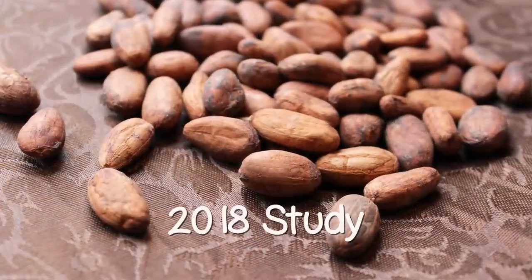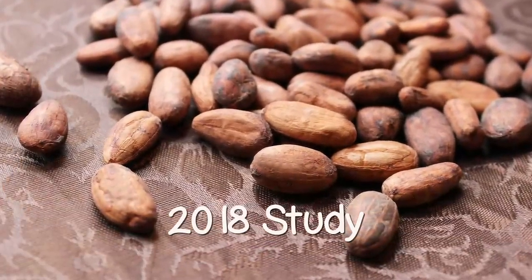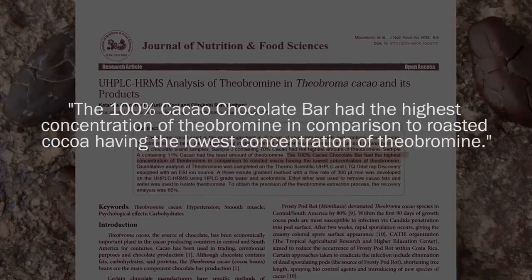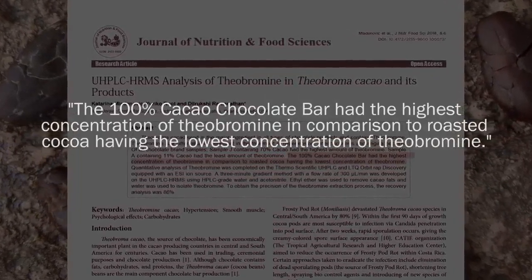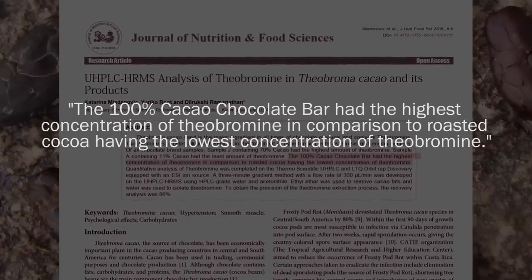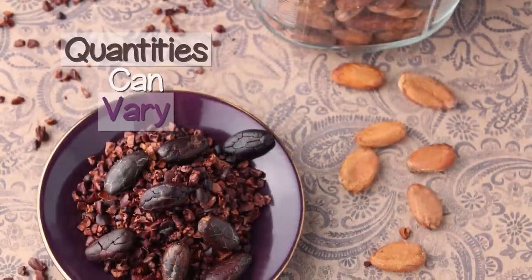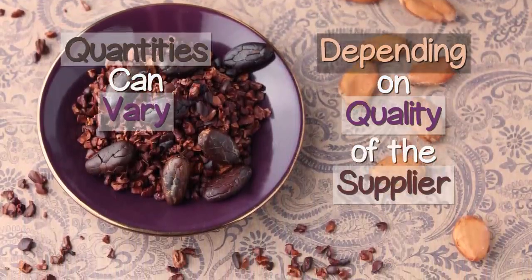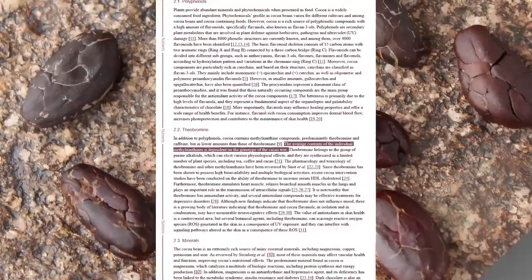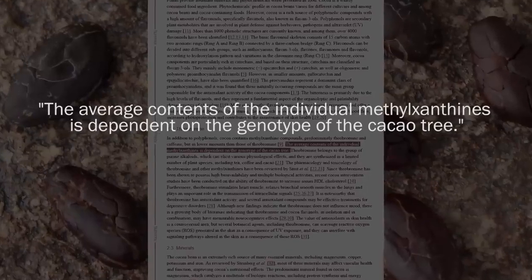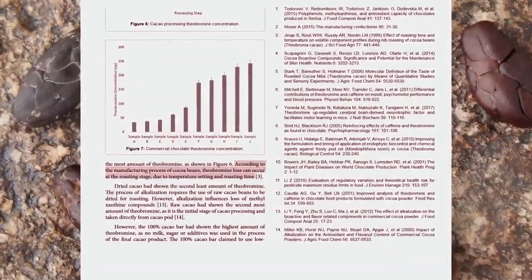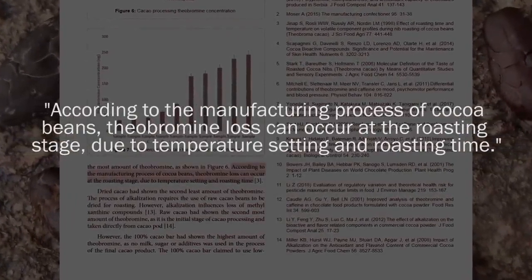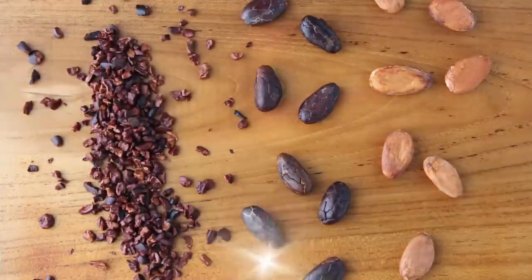In a 2018 study published in the Journal of Nutrition and Food Sciences, it was shown that a chocolate bar sample containing 100% cacao had the highest concentration of theobromine in contrast to roasted cocoa, which had the lowest amount of theobromine. These quantities may of course vary depending on the quality of the supplier, as chemical constituents, such as methylxanthines, are known to increase according to the genotype of the cacao species. It was also substantiated in research that theobromine loss can occur at the roasting stage due to high temperature and amount of time roasted.